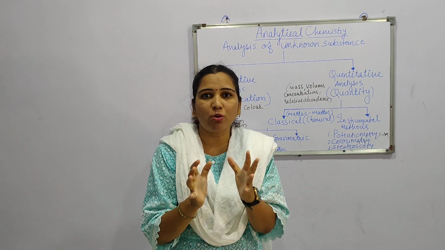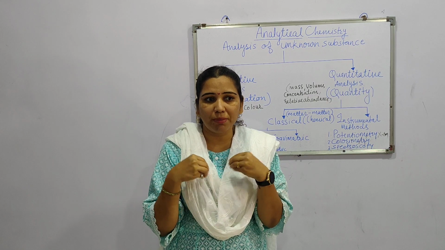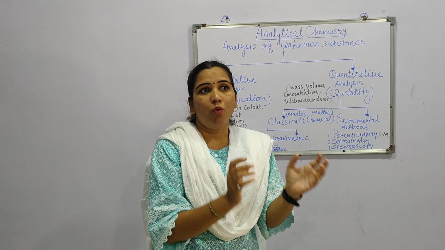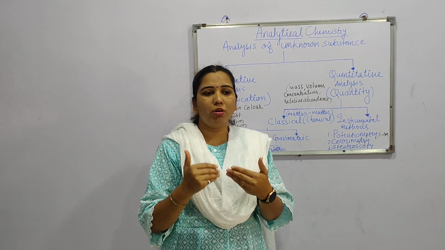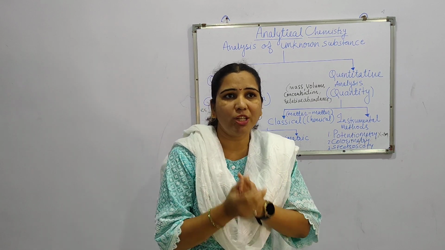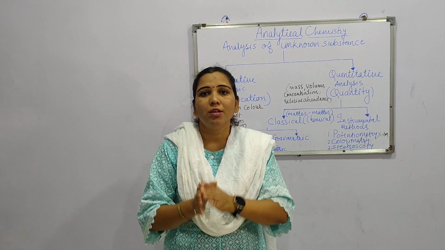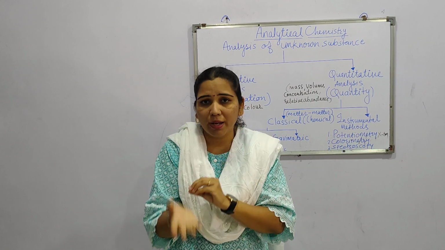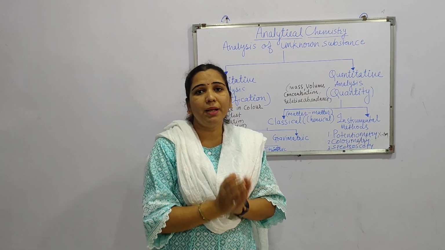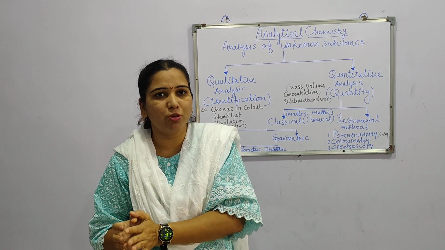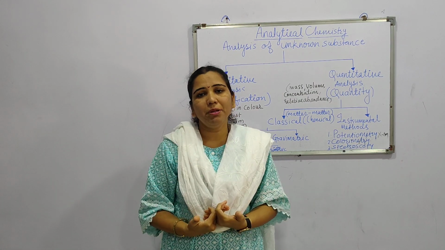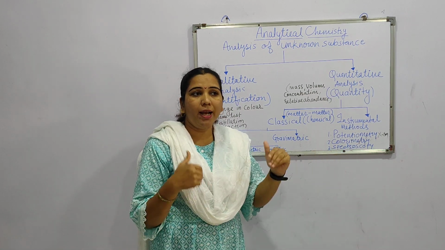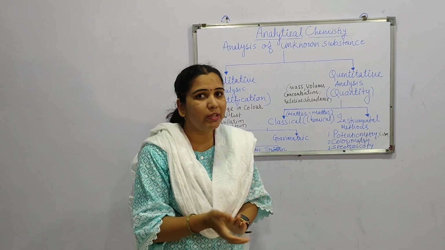So in the methods of spectroscopy, quality is also determined, that is, what is present in it. If we come to know the amount of H positive ion concentration, whether present in an acid or any particular substance, and at the same time the percentage of H positive ion concentration, there is a determination of quantity as well as quality, both in case of spectroscopy. Ahead we have to study spectroscopy in some detail.